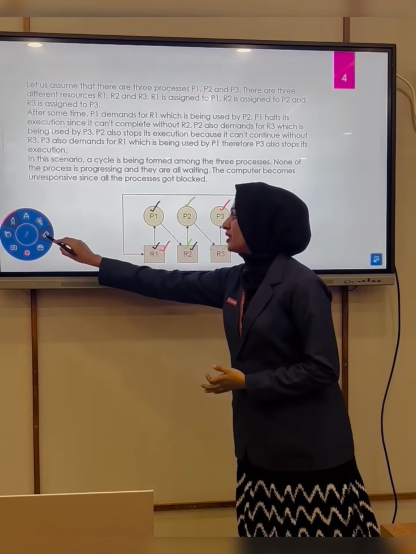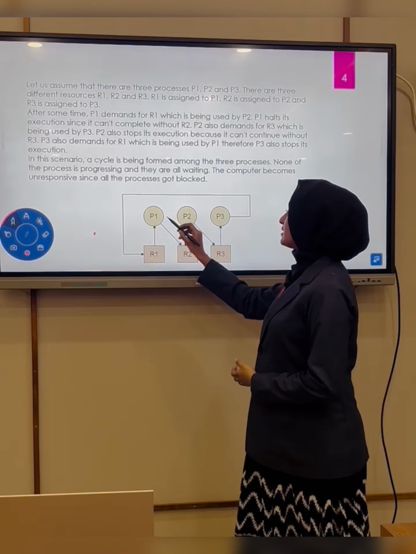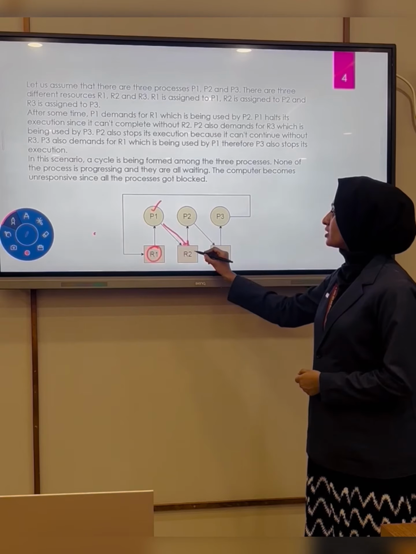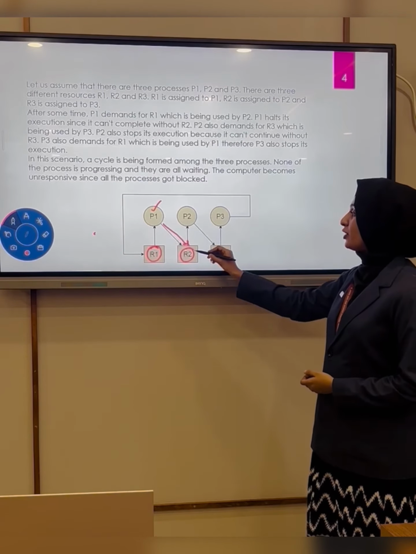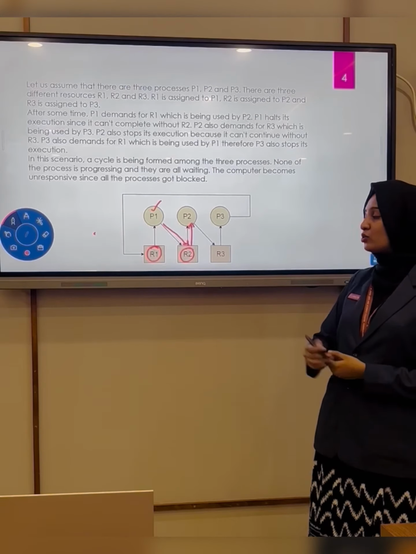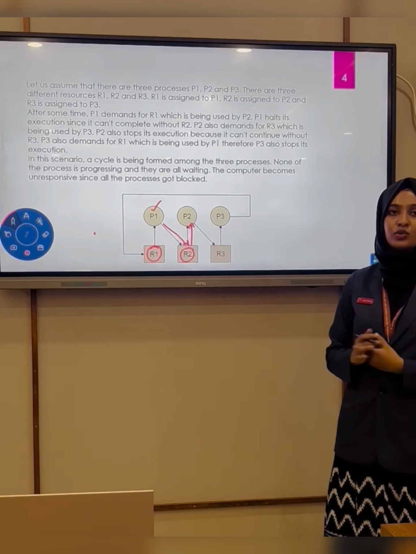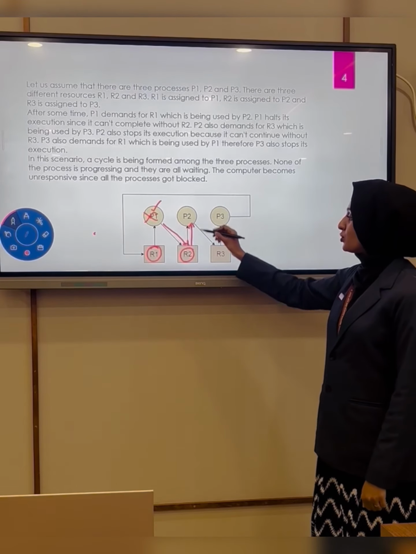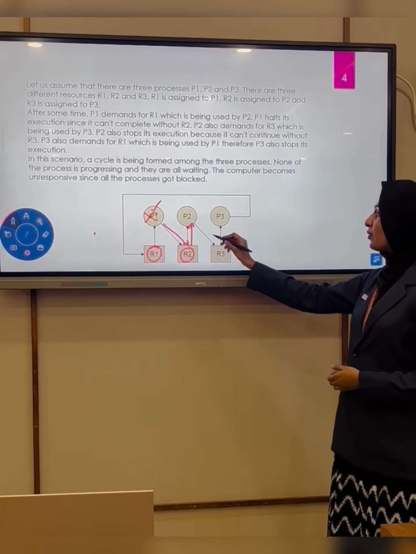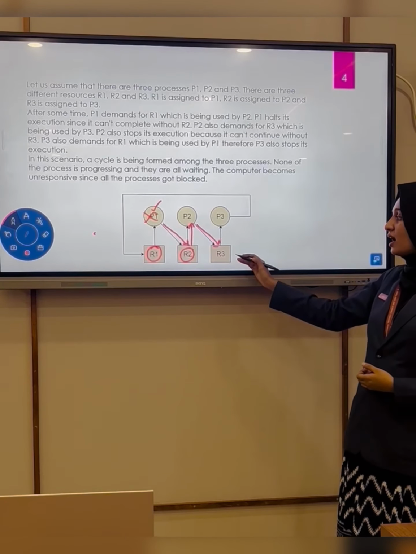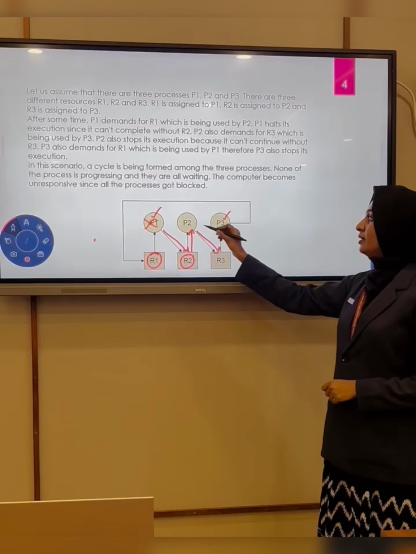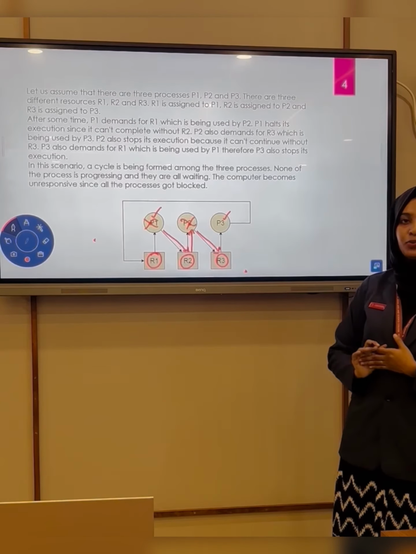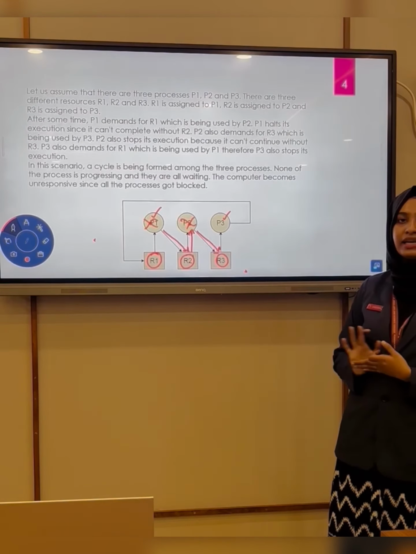In this pictorial representation, it's clear that process P1 is already holding resource R1 and is requesting resource R2. But resource R2 is already allocated to process P2. So process P1 is not going to get resource R2, and process P1 is stuck. And what about process P2? Process P2 is already holding resource R2 and is requesting resource R3. But resource R3 is already allocated to P3. So process P2 is also stuck, because it is not going to get resource R3.